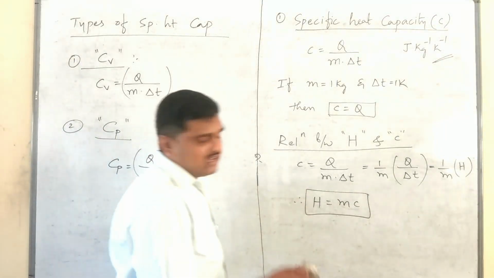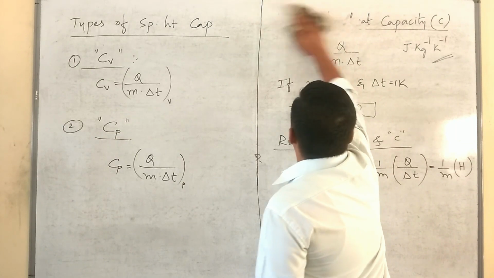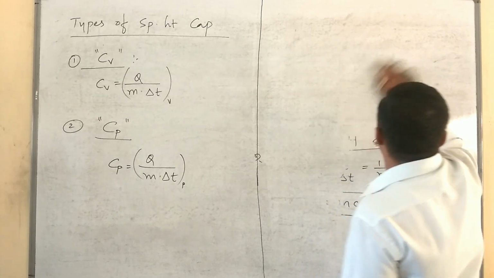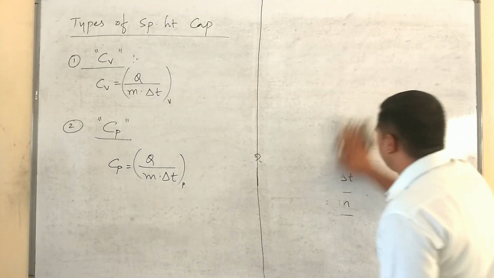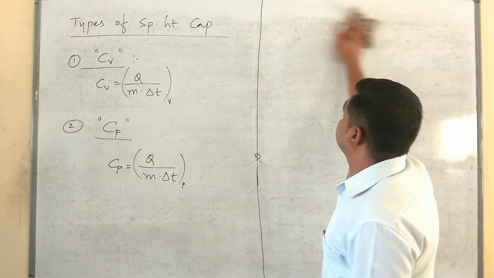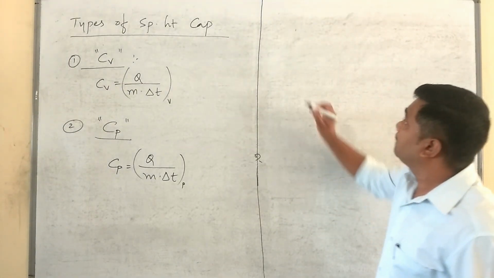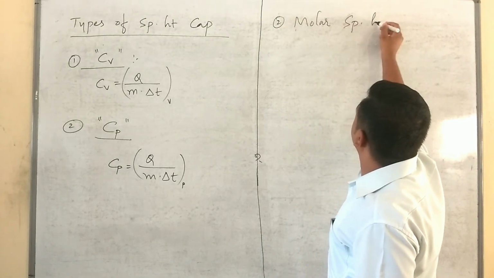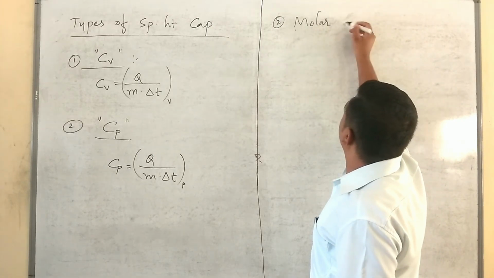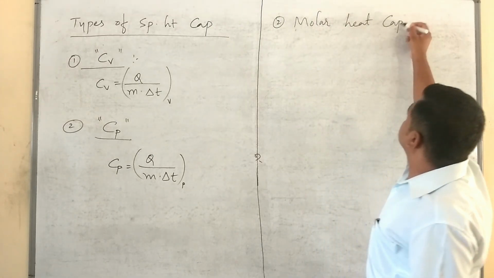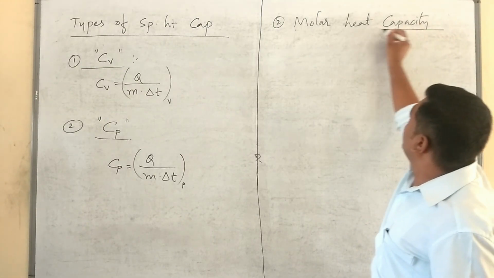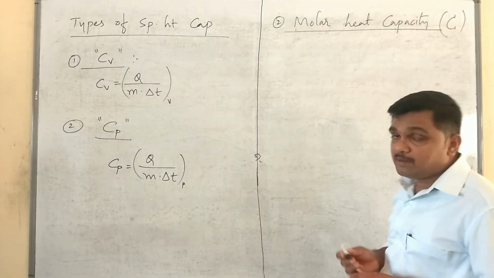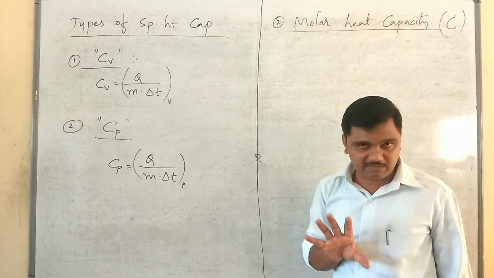Now, let us discuss the next type of heat capacity, that is molar heat capacity. Actually, we use the molar specific heat capacity for gases only. Molar heat capacity is denoted by capital C. Capital H means just heat capacity or thermal capacity.